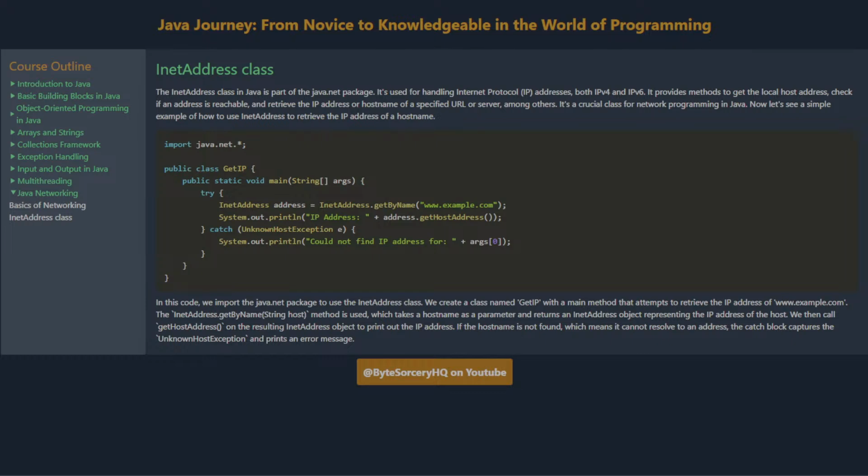If the hostname is not found, which means it cannot resolve to an address, the catch block captures the UnknownHostException and prints an error message.